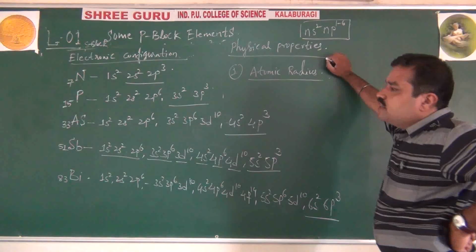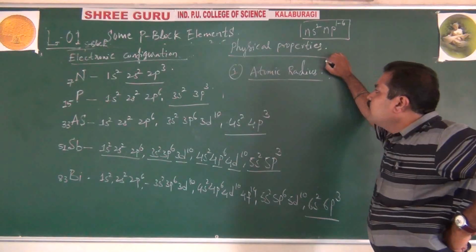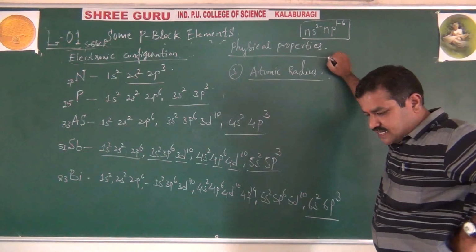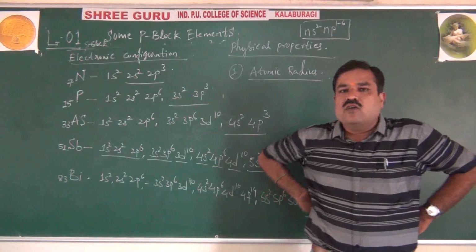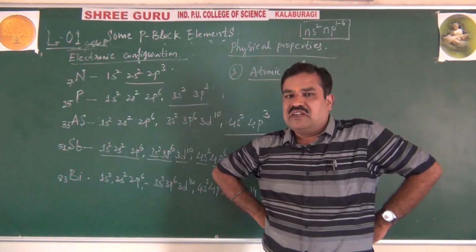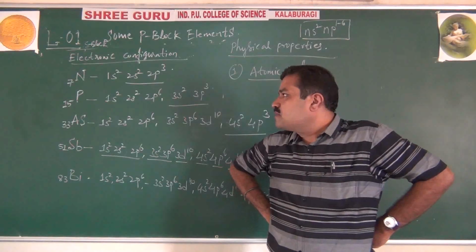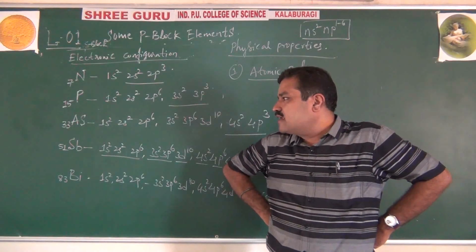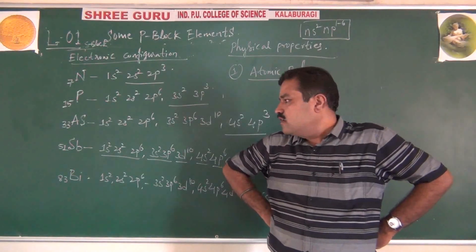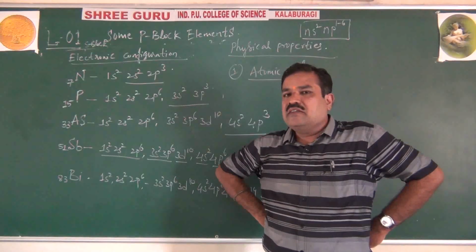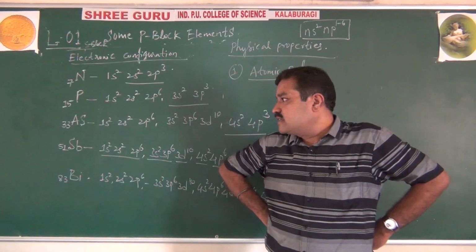Okay, students, after knowing the electronic configuration, it's the turn of atomic radius. In the first year, you already know what atomic radius is. It is the distance between the nucleus and the outermost orbit containing electrons. That you already know. And among these elements, nitrogen is a non-metal, phosphorus is a non-metal, arsenic and antimony both are metalloids, and bismuth is a metal.